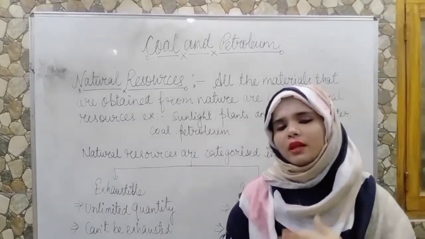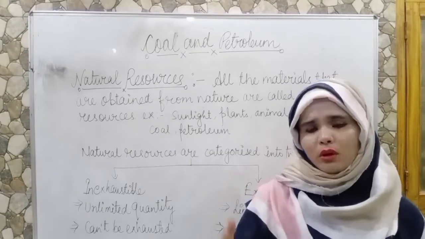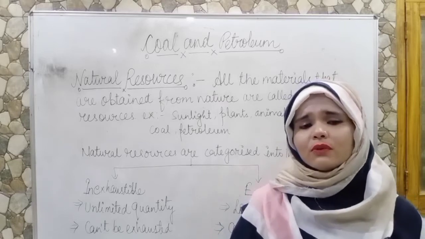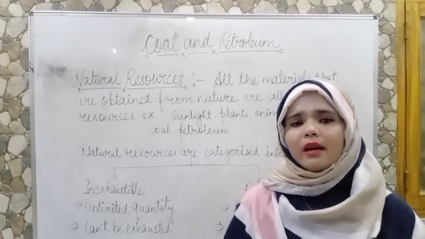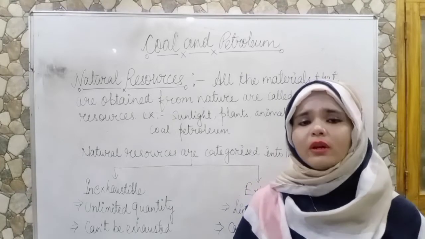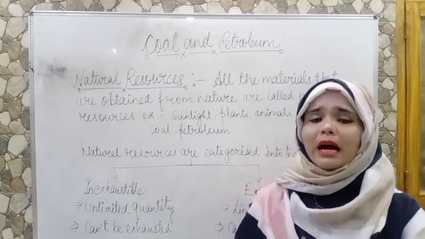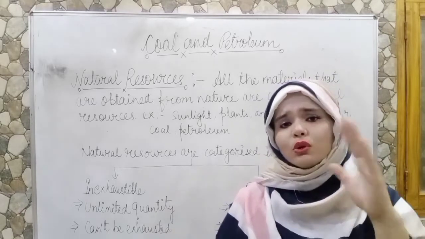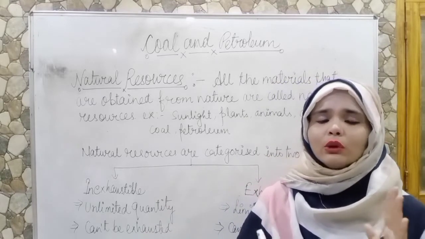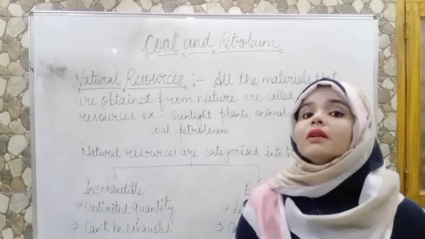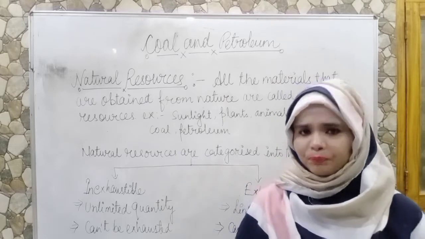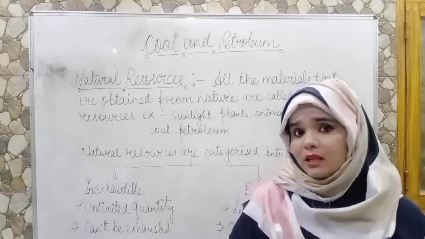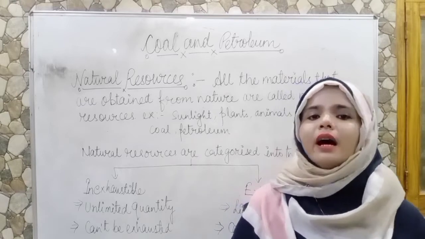Now, natural resources are further categorized into two main groups: exhaustible resources and inexhaustible resources. Inexhaustible resources are those resources which are renewable. In your earlier class, you became familiar with the words renewable and non-renewable. Renewable resources are the reversible ones, but non-renewable resources are the irreversible ones. Inexhaustible resources are unlimited in quantity, and we get them by a regular cycle, and we can use them on a regular basis, as they can't be exhausted.